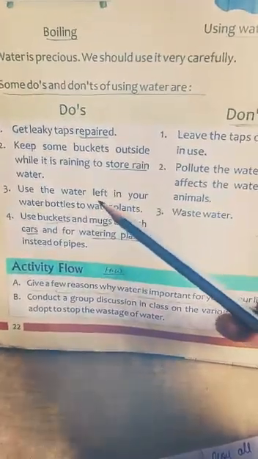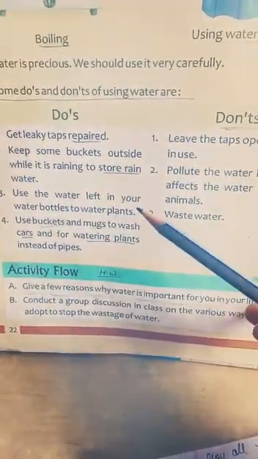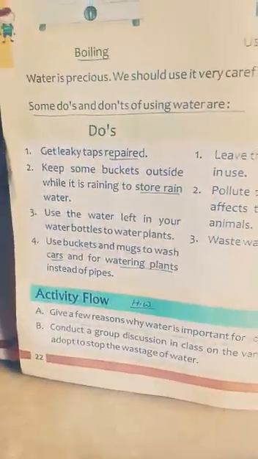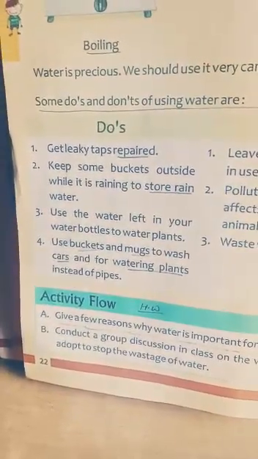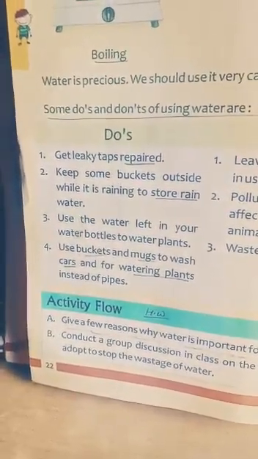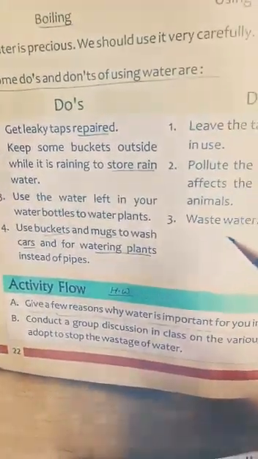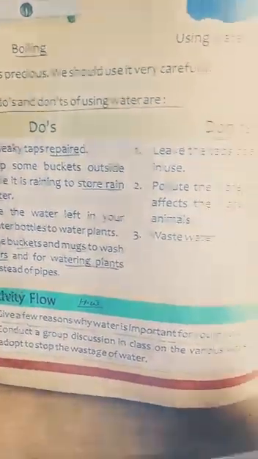Now next, what should we do? Use the water left in your water bottles to water plants. Students, you all use water bottles, so use the water left in your bottles to water plants. Use buckets and mugs to wash the car and for watering plants instead of pipes.